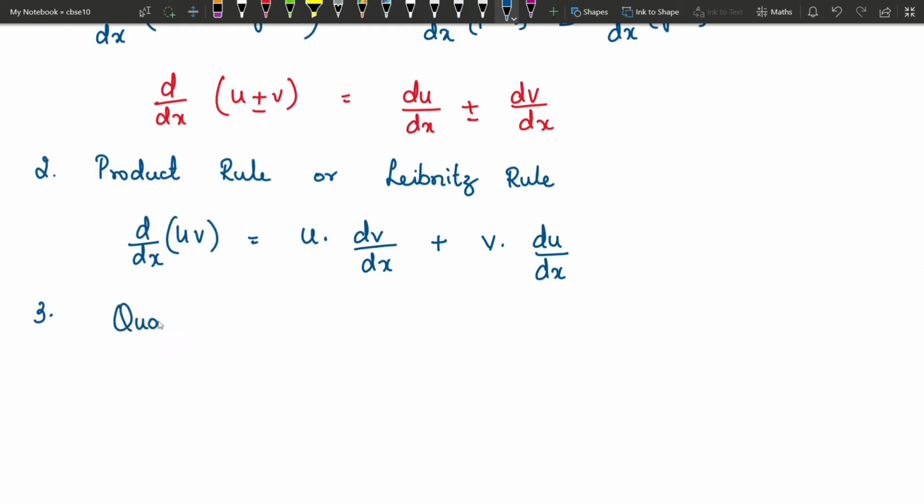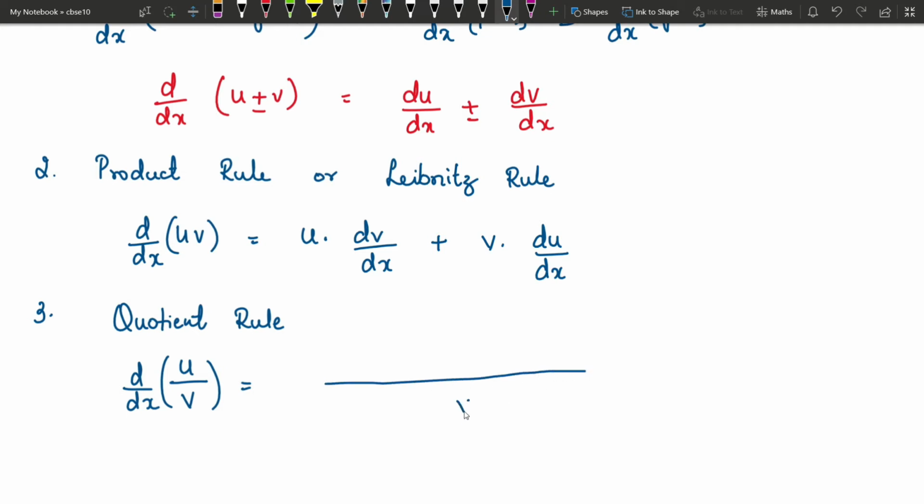Next we have the quotient rule, also called the division rule. That is, if you have a fraction, then you will be using this rule. So again we consider two functions u and v, and if it is of the form u by v, then d by dx of a fraction or quotient is, you have to write denominator square. Here we will write denominator into derivative of numerator minus numerator into derivative of denominator.